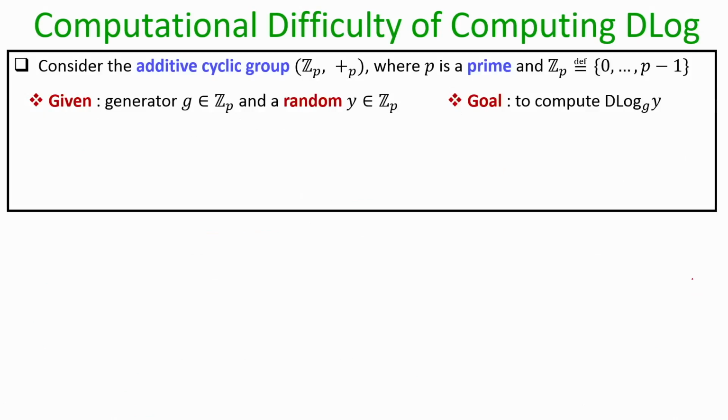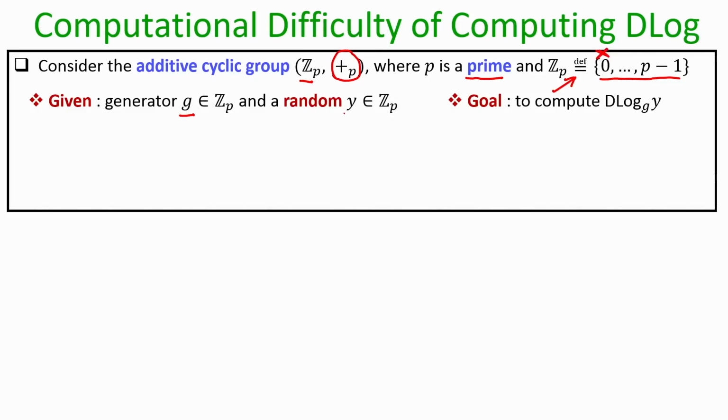So, I consider the cyclic group ZP, where ZP is the set of all integers modulo p, namely it has the integers 0 to p minus 1, and my operation here is addition modulo p. You are given a generator. By the way, since the order of this cyclic group is a prime quantity because it has a prime number of elements, then from the results that we know till now, every element of this set ZP except the identity element 0 will be a generator. So, 1 is a generator, 2 is a generator, 3 is a generator, p minus 1 is also a generator.